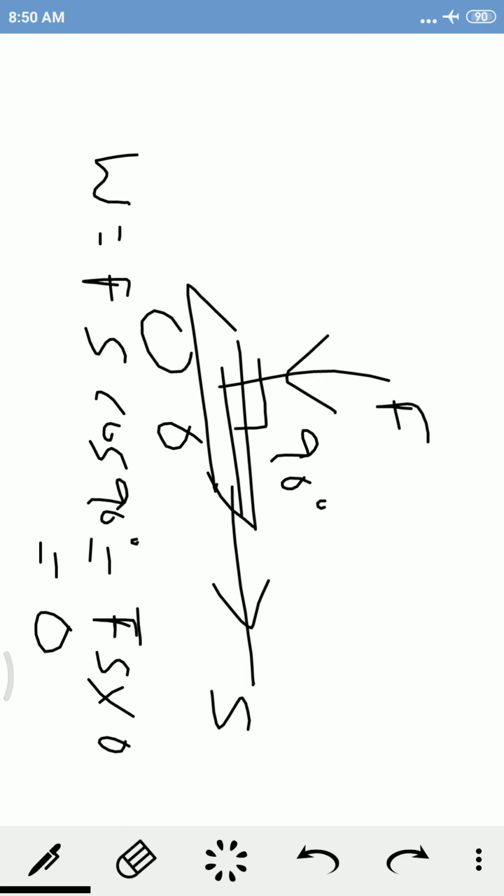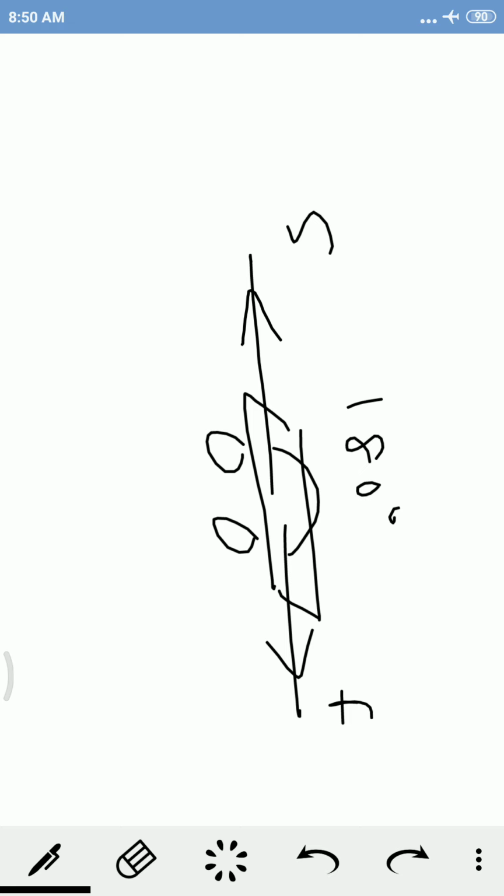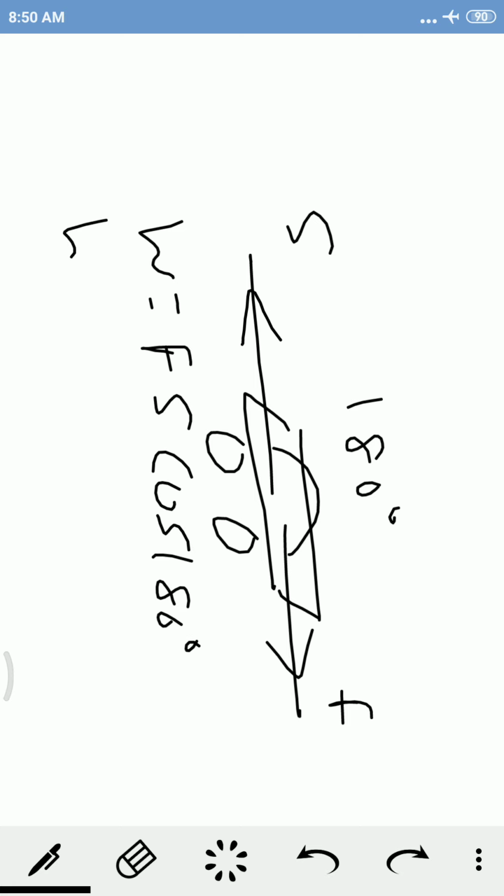Next case: if the force is applied in one direction and displacement is in the opposite direction, then the angle between them will be 180 degree. In this case, we will apply the formula W equals Fs cos 180 degree. Now the value of cos 180 degree is minus 1.